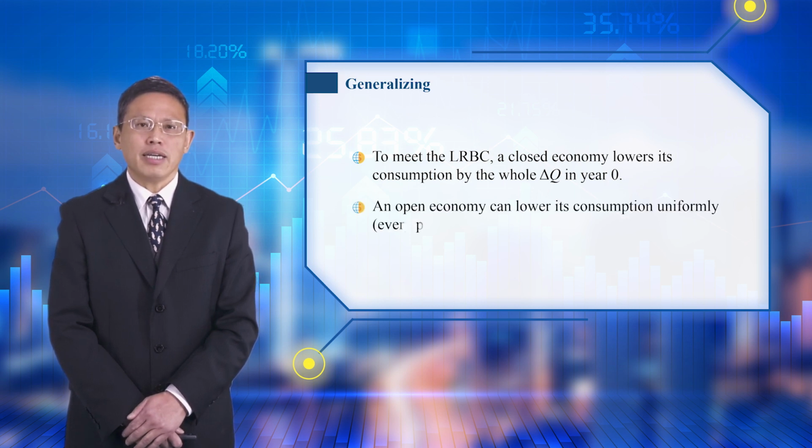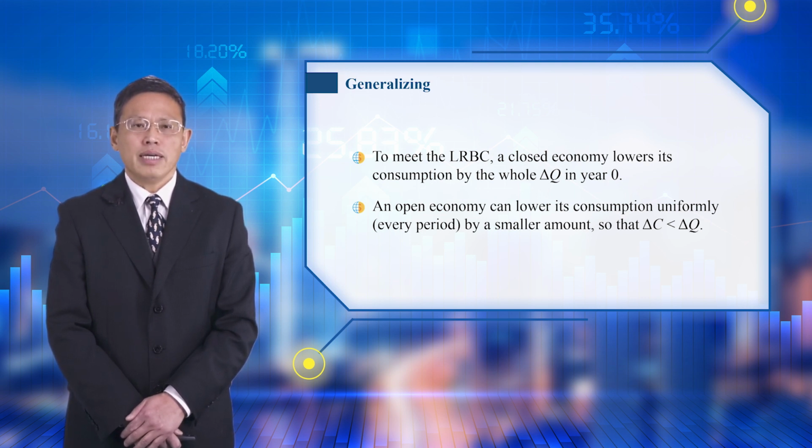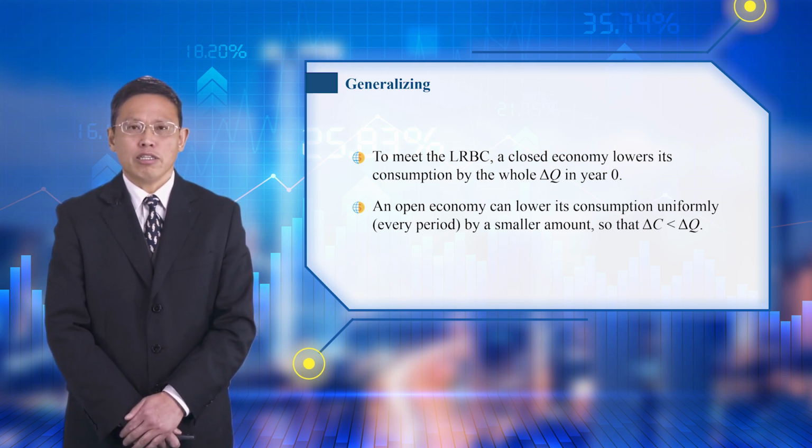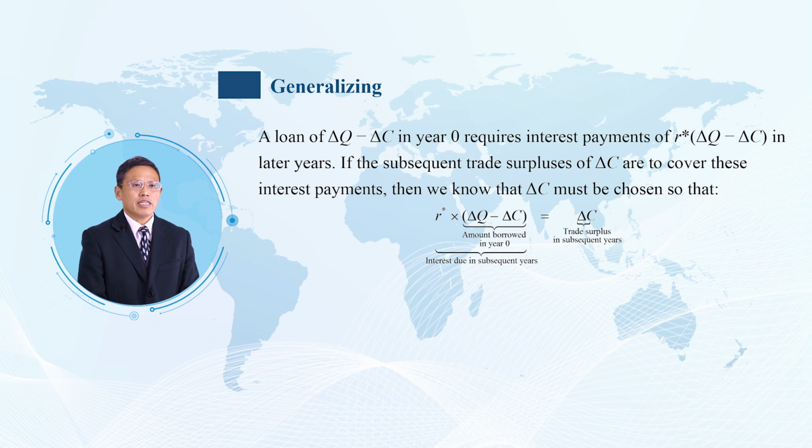An open economy can lower its consumption uniformly every period by a smaller amount, so that delta C is less than delta Q. A loan of delta Q minus delta C in year 0 requires interest payments of R star times delta Q minus delta C in later years.